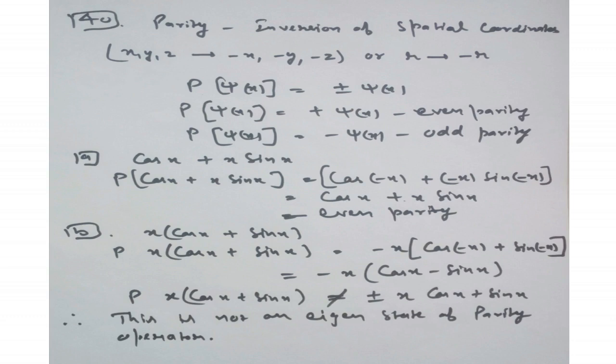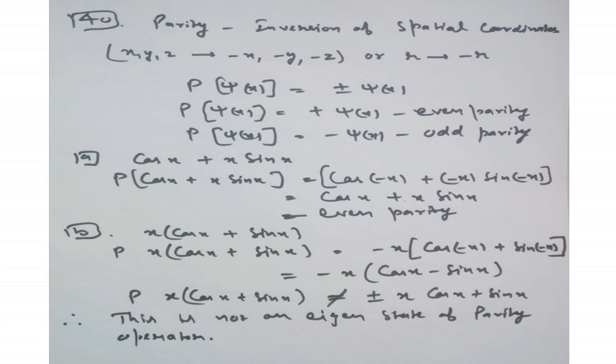So here the first one is cos x plus x sin x. When we apply the parity operator on this function, x will change into minus x. So now we can write cos(-x) equal to cos x and sin(-x) equal to minus sin x. Here minus minus will become plus and you will get cos x plus x sin x. That means it has even parity.